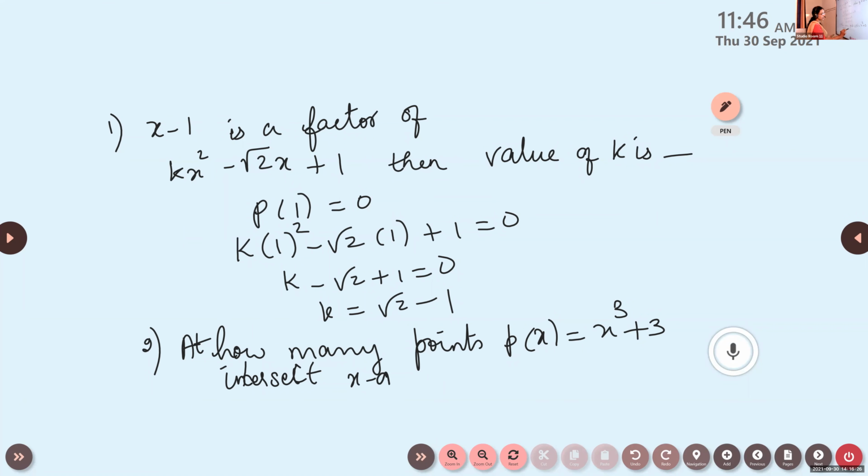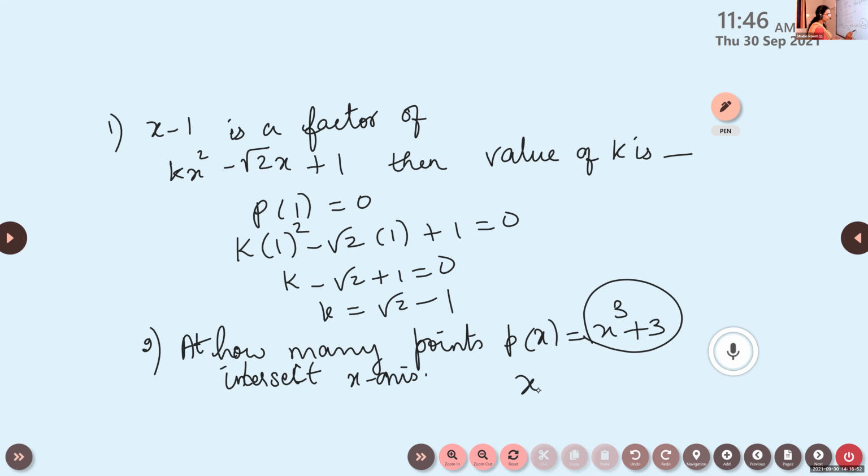At how many points will it intersect? What is the degree of the polynomial? 3. A third degree polynomial will have at most 3 zeros. A second degree polynomial will have at most 2 zeros. So here, being a cubic polynomial, it will cut the x-axis at most 3 points.